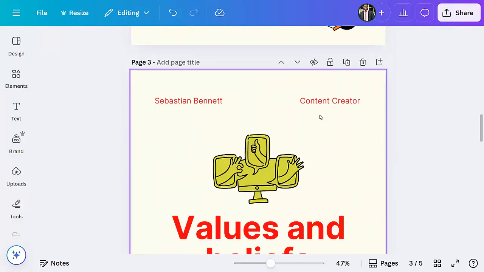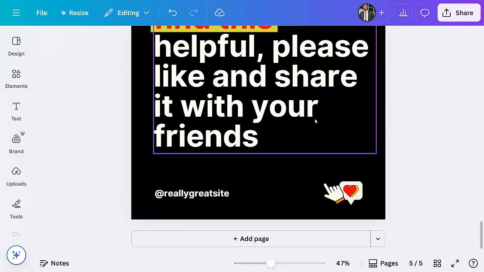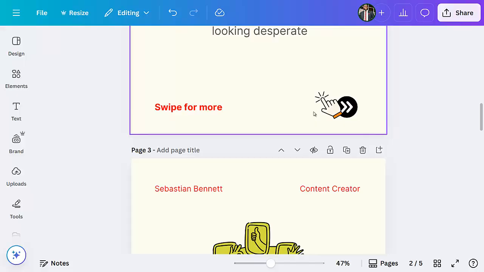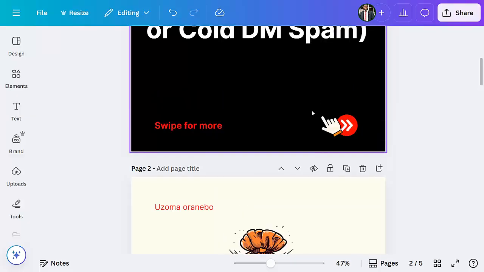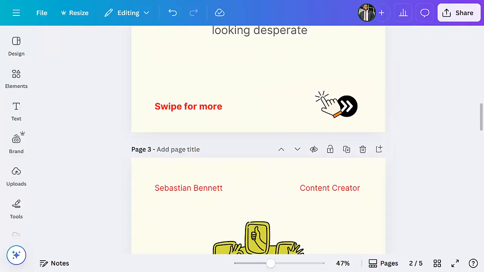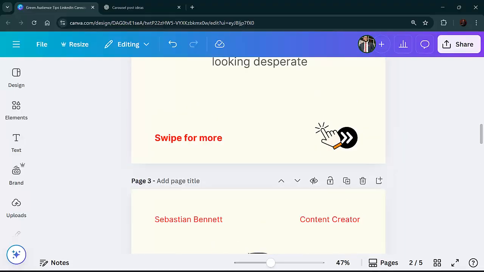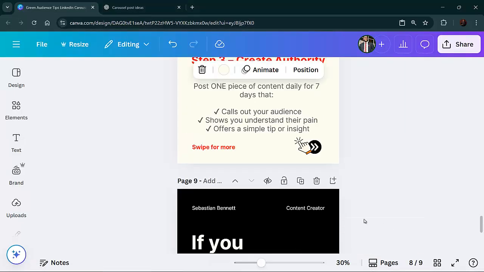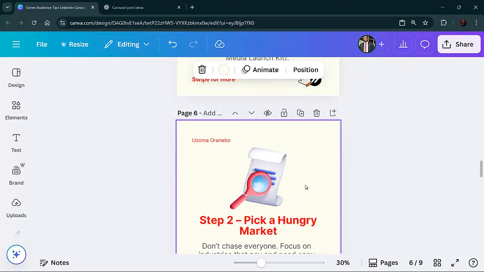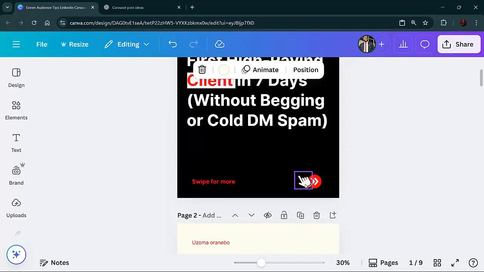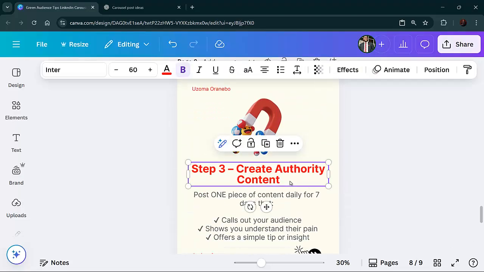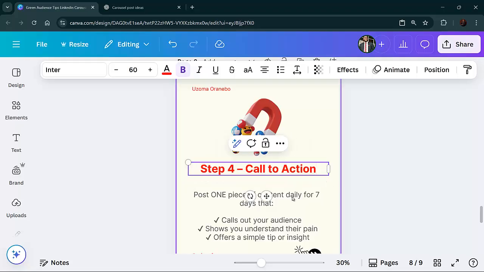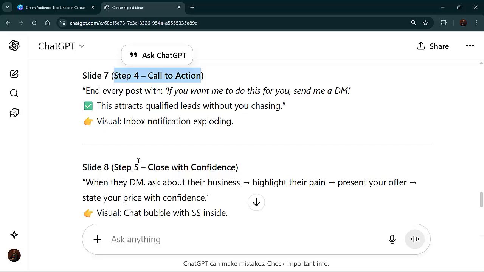So we are going to do this for all of this text, and after that, we are going to export. So I'm going to do it for the second one, the third one, the fourth one, the fifth one, and sixth one, and seventh, and all. Then we are going to come back. All right, guys. So we are actually done putting the whole thing together. But let us continue from here. Number three, number four. So this is number four. And I'll put a call to action. Then go back to ChatGPT, copy it again.